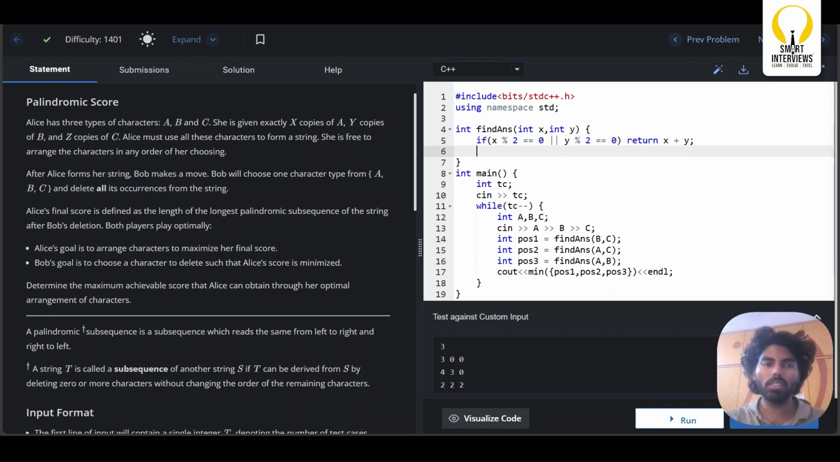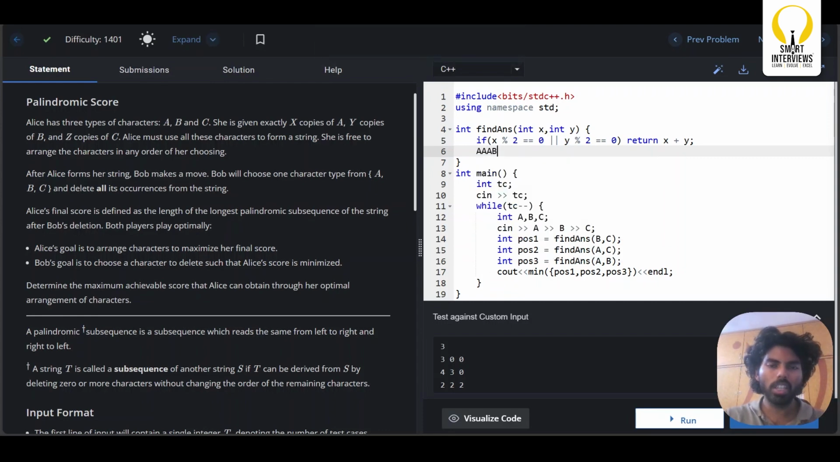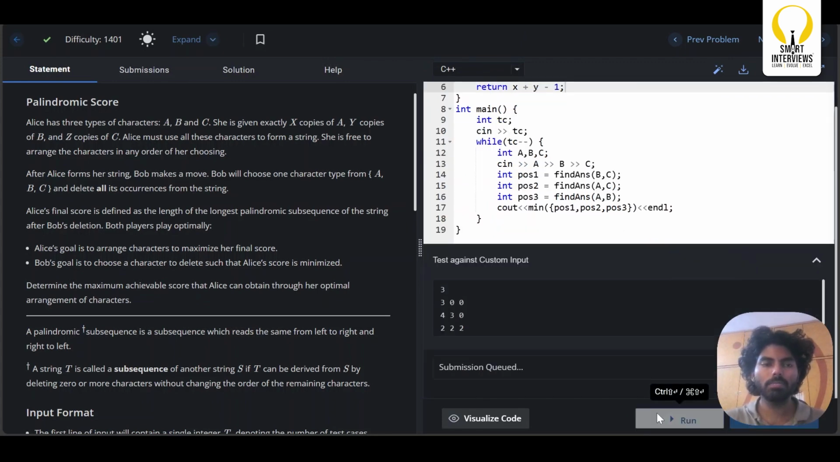But if both are odd, like in the case of 3 and 1, you cannot use all 4 characters, 3 of a, 1 of b. Assume like this, a b. Can you form a palindrome here? No, right? You have to remove one character. Either you remove b or you remove a. If you remove a, b comes in the middle, something like this, right? So here, if both are odd, then you will simply return x plus y minus 1. You need to definitely remove one character. That's it. Now let us run the code.